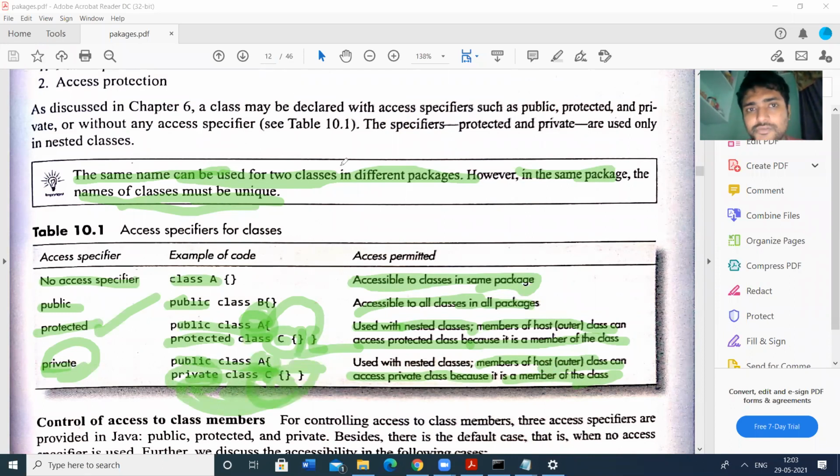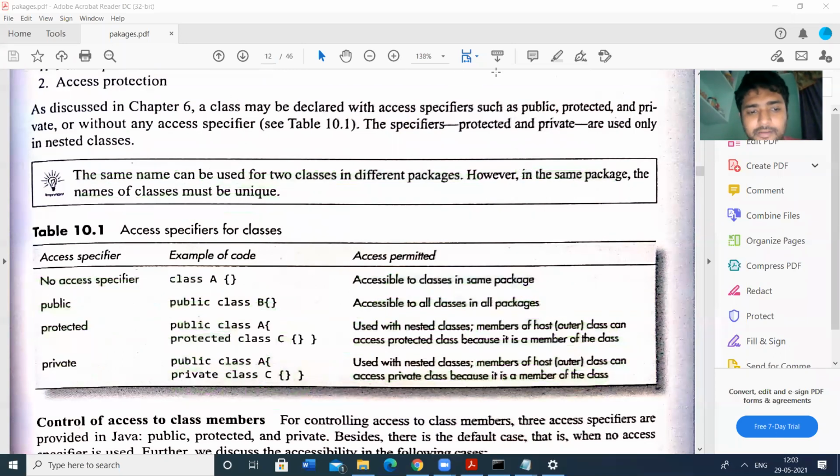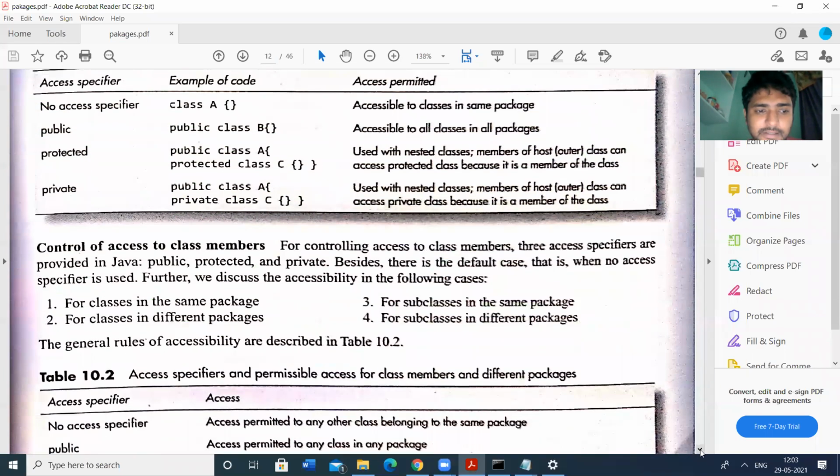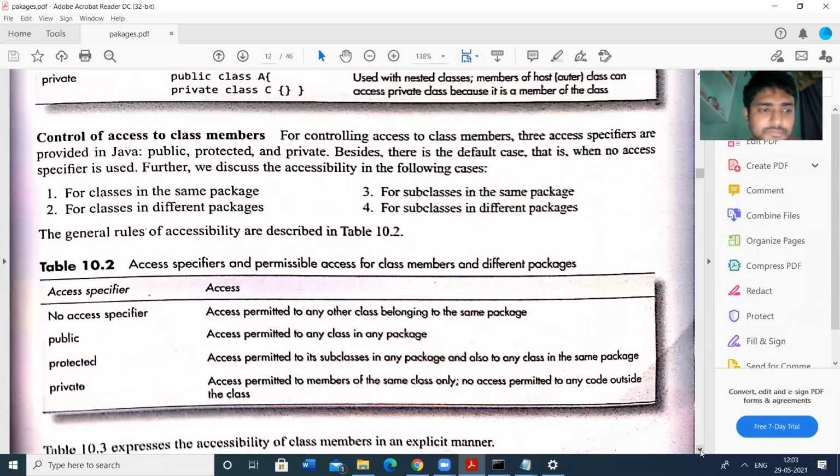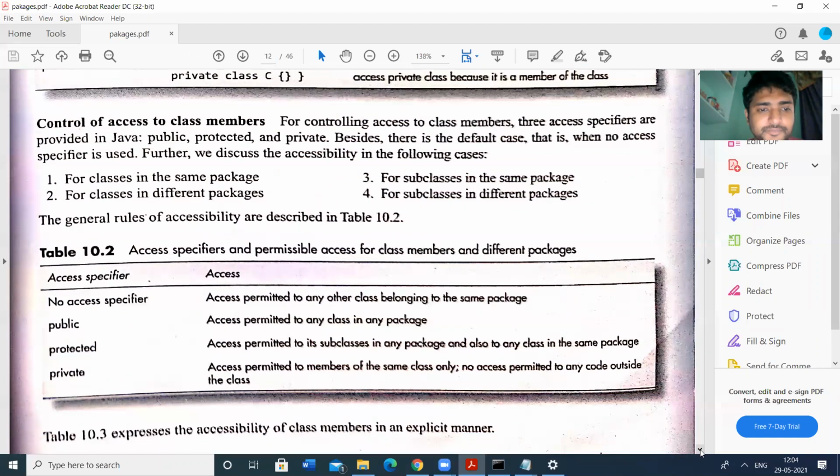So already we have seen these concepts, public, private, protected. The same can be applied to classes and methods. Let us take this in another way.